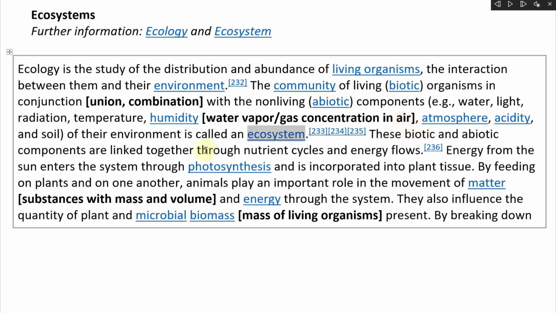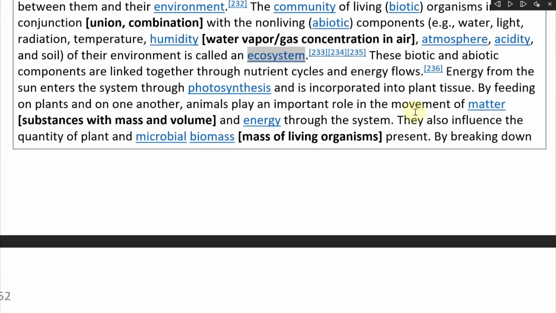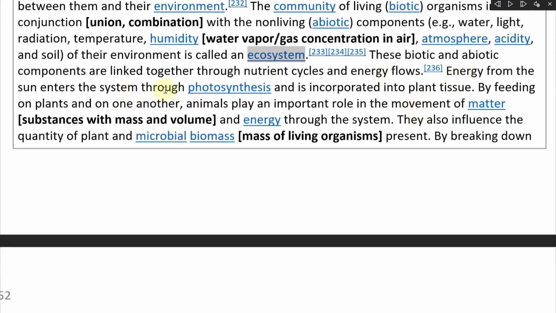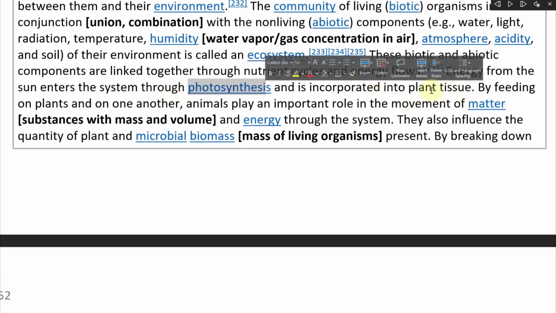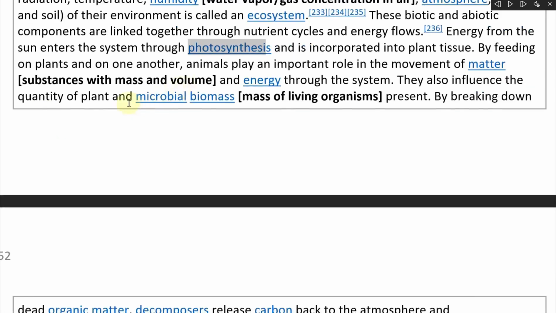These biotic and abiotic components are linked together through nutrient cycles and energy flows. Energy from the sun enters the system through photosynthesis and is incorporated into plant tissue. By feeding on plants and on one another, animals play an important role in the movement of matter, or substances with mass and volume, and energy through the system. They also influence the quantity of plant and microbial biomass, which is the mass of living organisms, present.